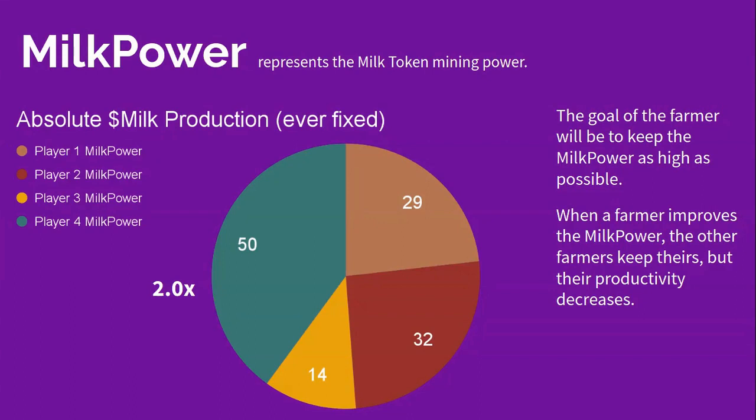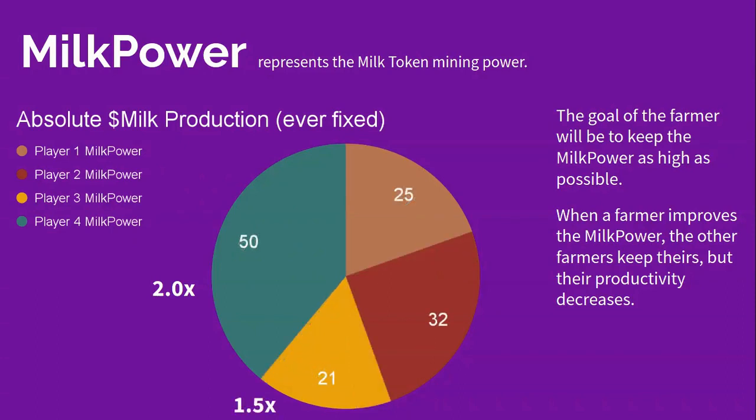Let's see it with the yellow player, who is the humblest of all, with a milk power production strength of 14 points. What would happen if you managed to increase, not double, but 50% your milk power? Well, he'd be able to earn more profits. The increase is notorious and has displaced a little of each of his competitors, who see their profits diminished by the force that this competitor now exerts thanks to his improvement. This is, and has already been said, a matter of market competition.